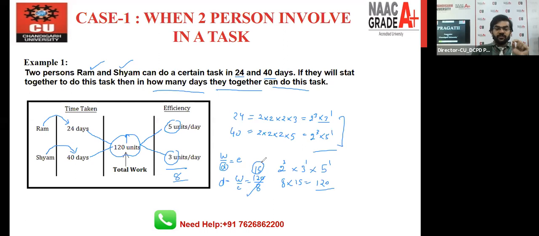So this 15 is the number of days taken by Ram and Sham together. Okay. So this is our final answer for this question, 15 days. You can all see that the only single thing we are using in this question is work by days equals efficiency. And overall, we should be aware of how to find efficiency, right? So let's take one more question so that you can better understand the scenario.